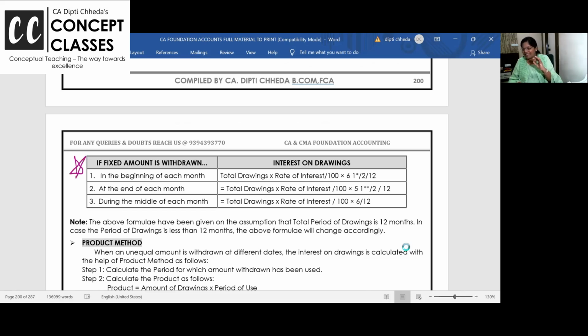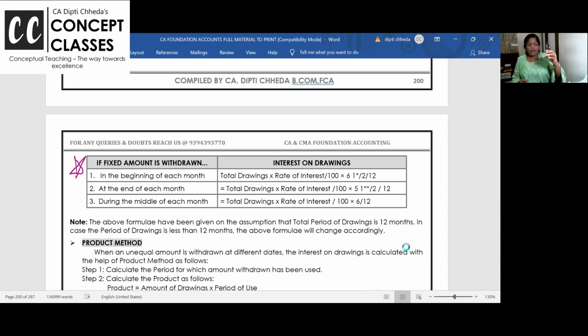Interest on drawings. Now listen, dear students, can you recollect? I've taught you product method for calculating interest on drawings of the partner from every month to March, or average due date निकाल लो. Say it came to 1st September, वहाँ से March. So for interest on drawings, we have studied product method. Can we do in routine? Yes. Can we take average?